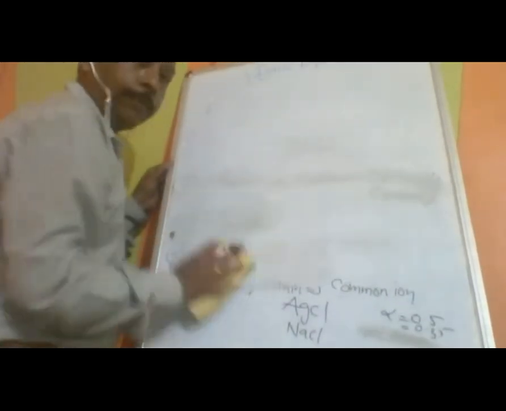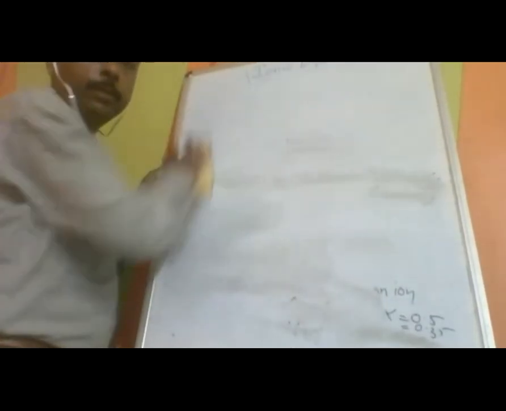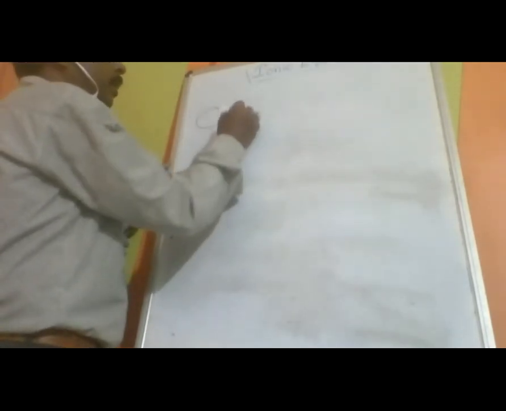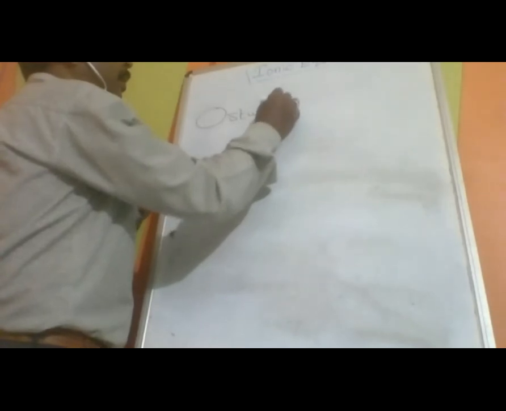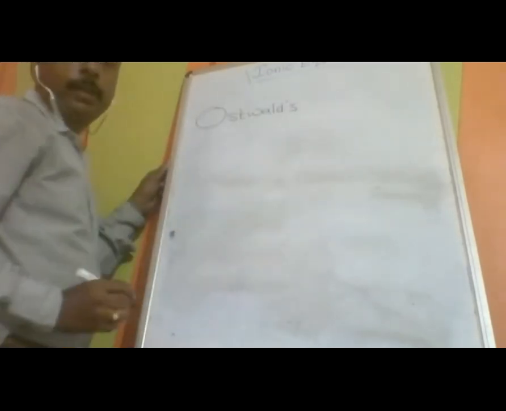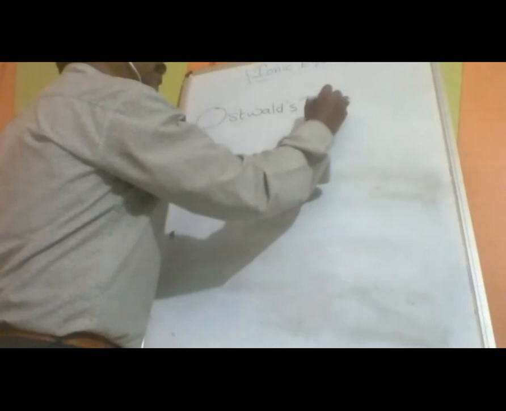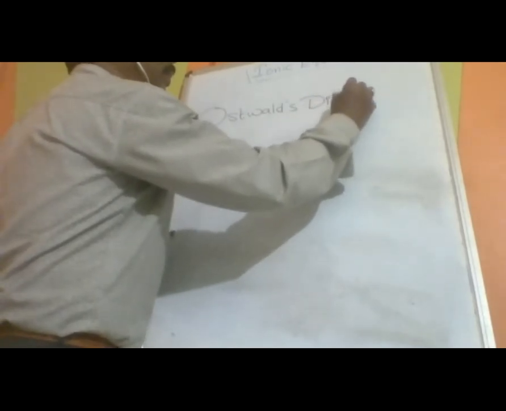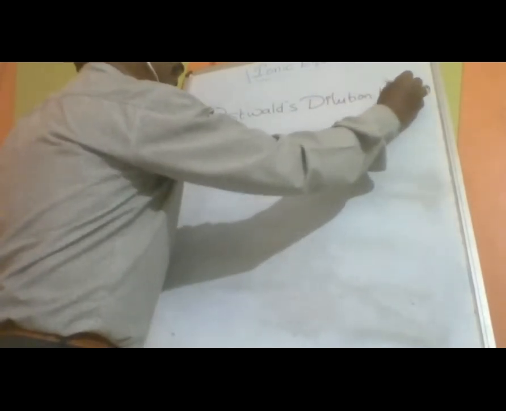Now, once you know the degree of dissociation, how do you calculate further values? That further value is given by Ostwald, and it is called Ostwald's dilution law.